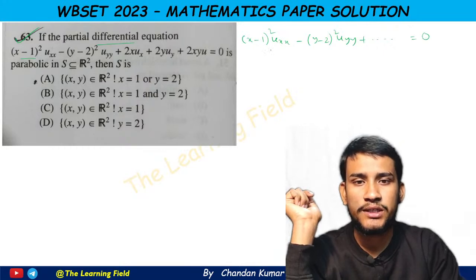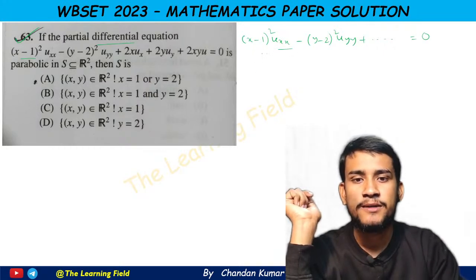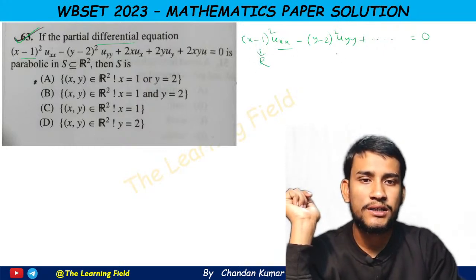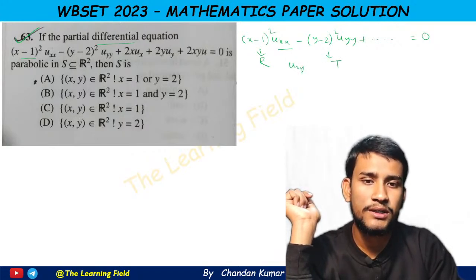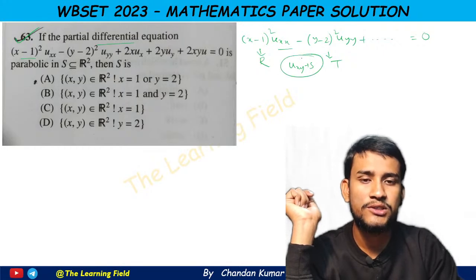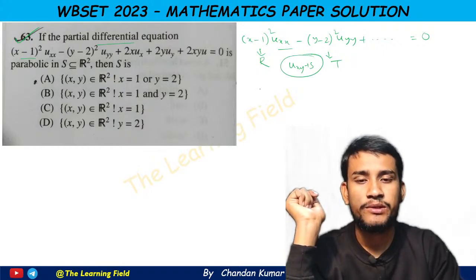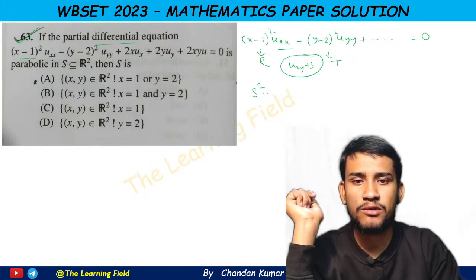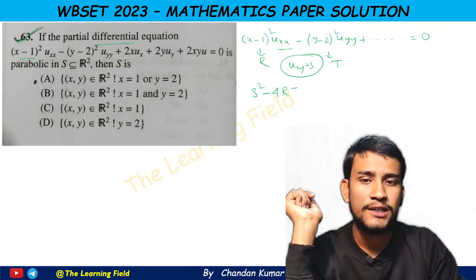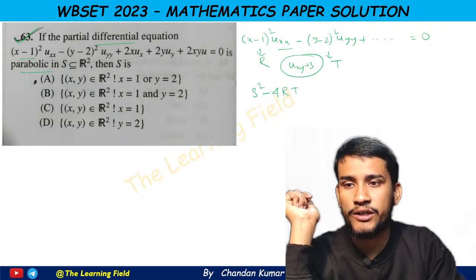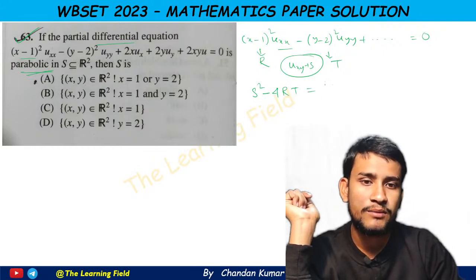So we just need the second order derivative terms. We all know that r, this is t, and the coefficient of uxy is s, which is not present here. So we calculate the term s square minus 4rt, and it says that it is parabolic. That means this term is equal to 0.